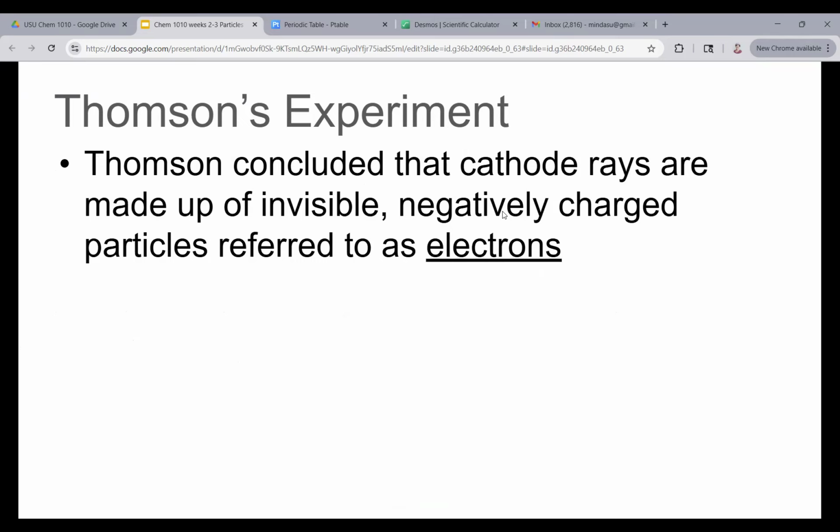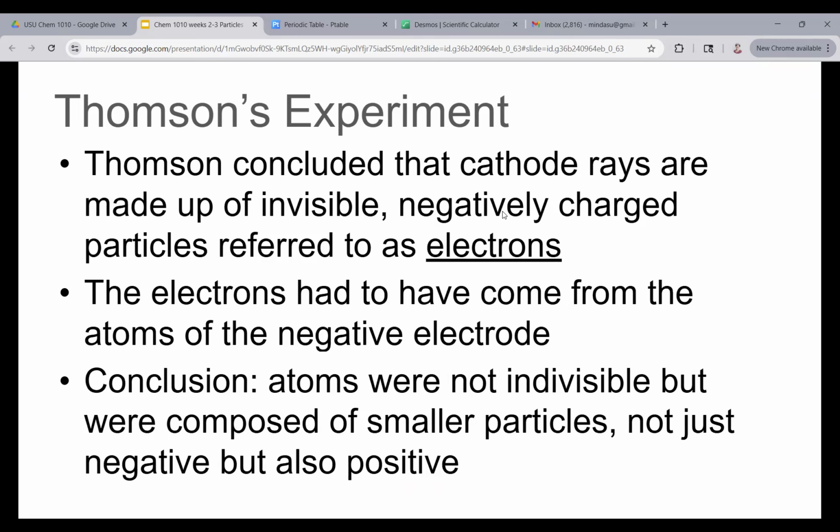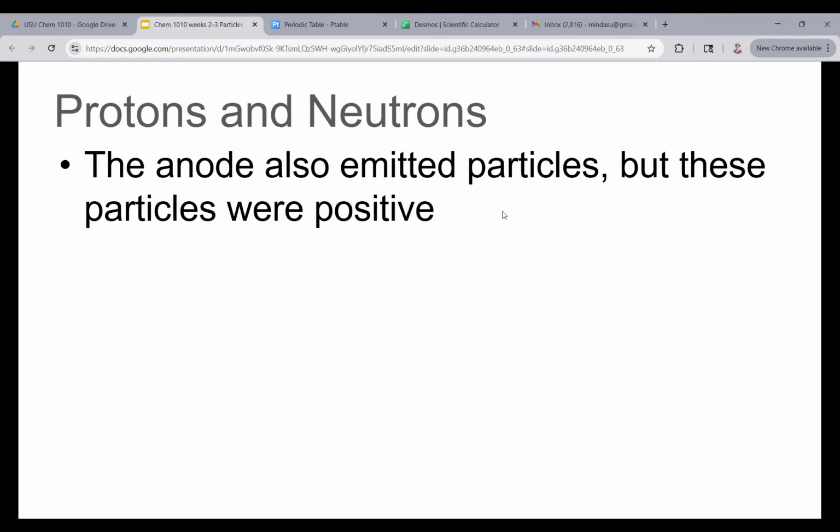And so he concluded that cathode rays are made up of invisible, negatively charged particles that he called electrons because they had an electrical charge. Now, the electrons had to have come from the atoms of the negative electrode. So he concluded that atoms weren't indivisible, but they were composed of smaller particles, not just negative, but also positive. Because the atom itself was neutral. And if he knows that there's a negative particle, there has to be a positive particle.